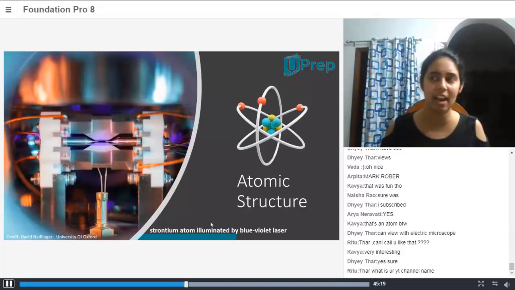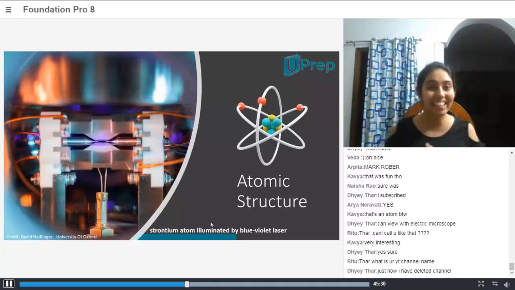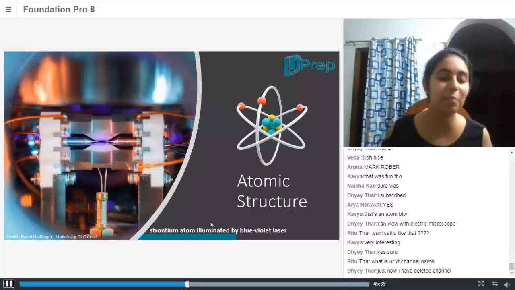What intrigues me the most is how clever these scientists were to find out the particles of atoms, the atomic structure, without an electron microscope or anything. Yes, that's what we will learn about today.